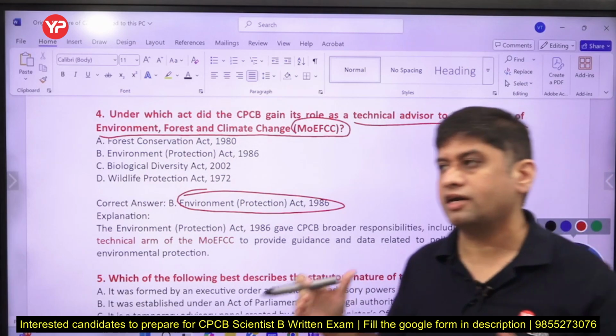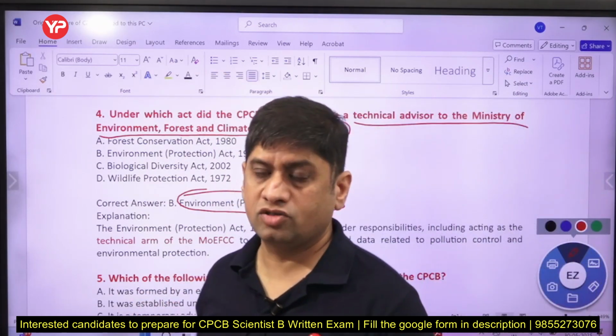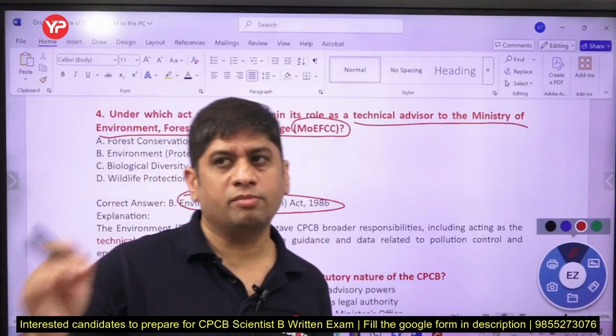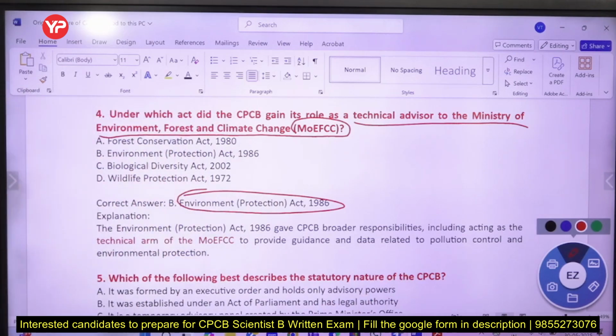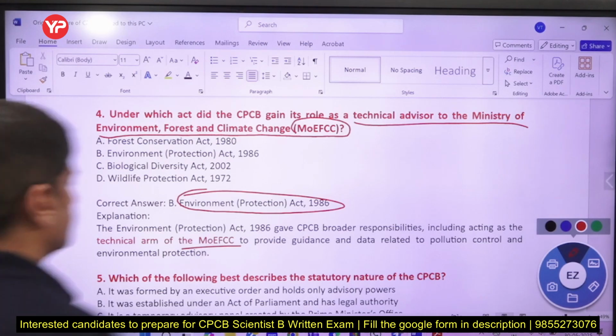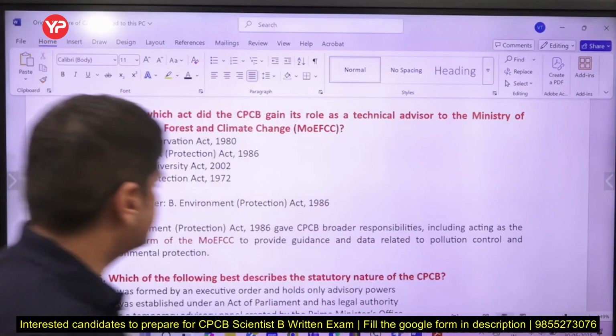अब आप इस चीज से याद भी कर रहे हैं that CPCB was created in 1974, then 1981 में Air Act में इसको more responsibilities were given, and then it became technical advisor of this ministry that was under Environment Protection Act 1986, right? So the technical arm of this ministry is CPCB, and the purpose under this is to give technical guidance and data also related to basically the entire data which is related to pollution, and ministries, to make any kind of policy or law related to this particular thing, that particular data will be provided under this particular act.